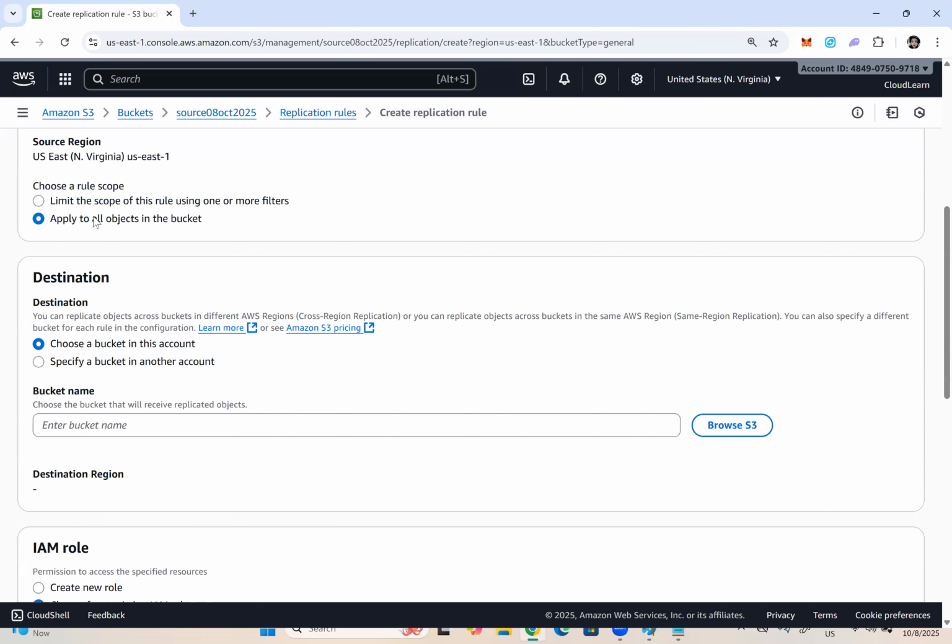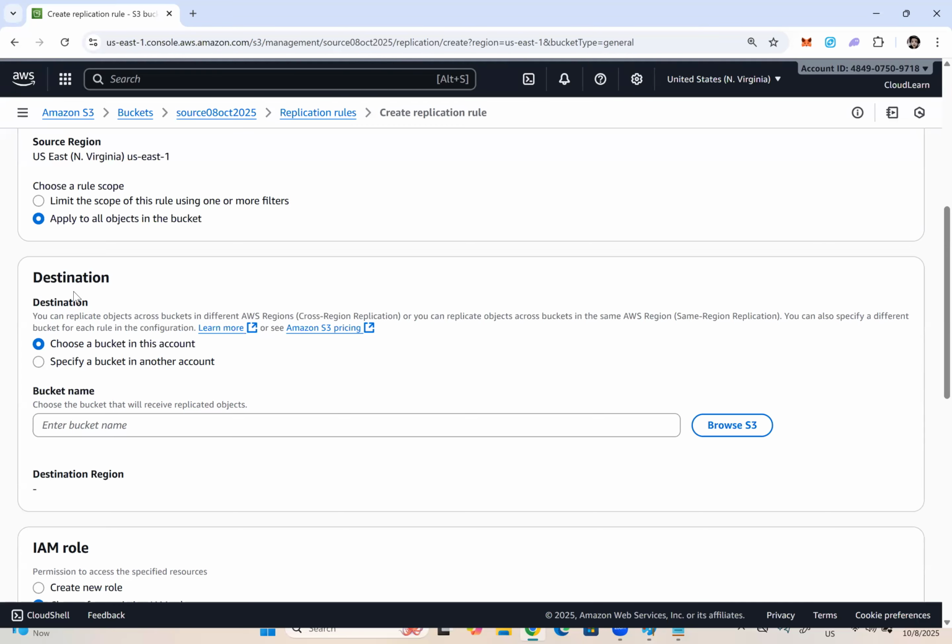Or we can select apply to all objects, so that every object will be replicated to the destination bucket from the moment the replication rule got created. Objects that are already available can't be replicated using this replication rule. Okay, now you have to choose a destination bucket.